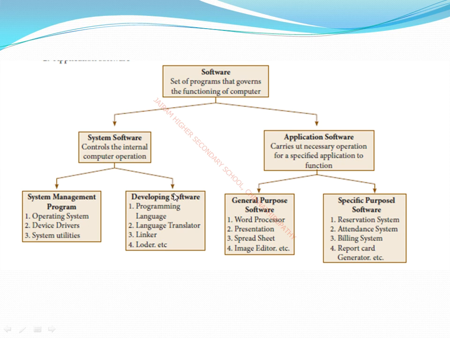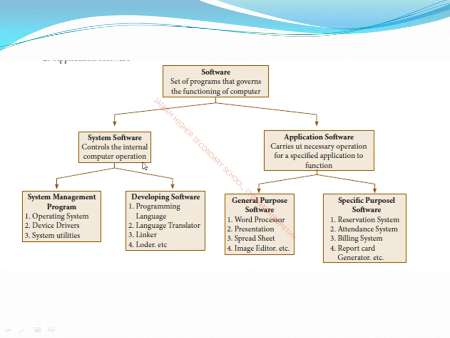System software can be classified into two types. One is system management programs, another one is developing software. The operating system, I told you, controls the overall operations of the computer. Device drivers. What is the purpose of device drivers? With the help of device drivers, we can take printouts with the printer machine. You may think we can take a print just with the printer machine, but actually if you remove the device drivers from the computer, you cannot take a printout even if you have the printer machine.